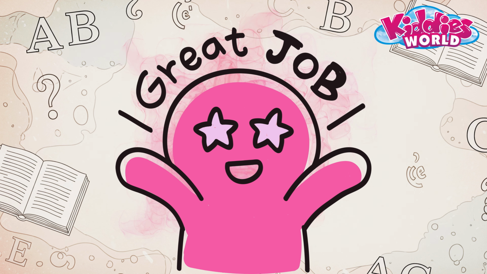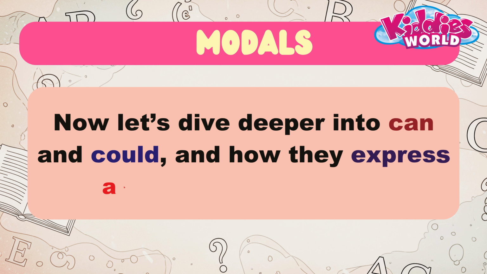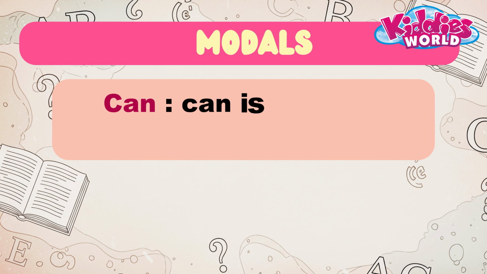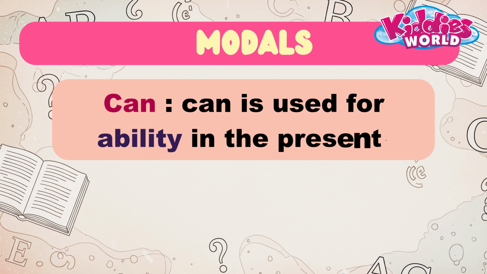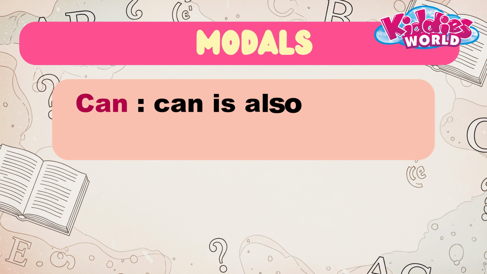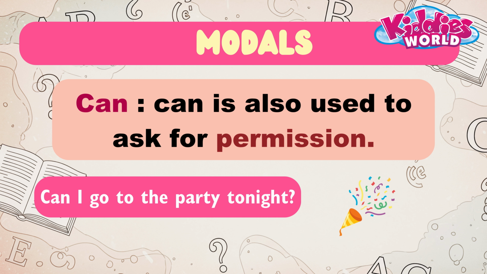Good job, everyone. Now, let's dive deeper into can and could and how they express ability and permission. Can. Can is used for ability in the present. Example, I can run fast. Can is also used to ask for permission. Example, can I go to the party tonight?